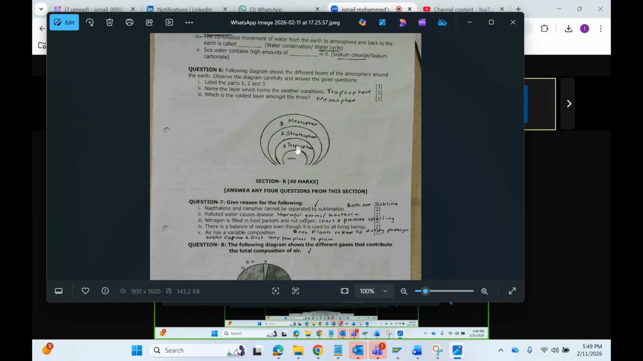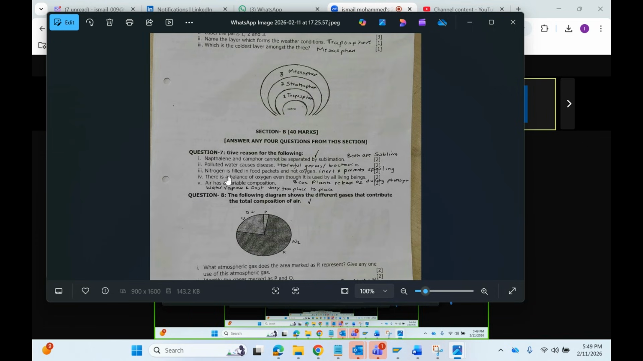Next one. What is part one? This is the troposphere, then the stratosphere, then the mesosphere. This is up to 10 kilometers, this is up to 50 kilometers, this is up to 80 kilometers, and from 80 to 320 the remaining is thermosphere. Okay, so these are the names.